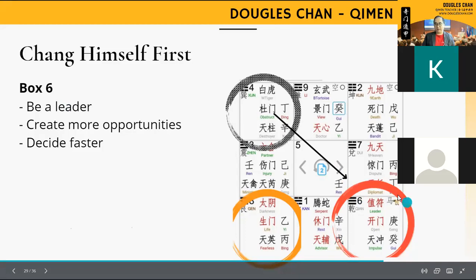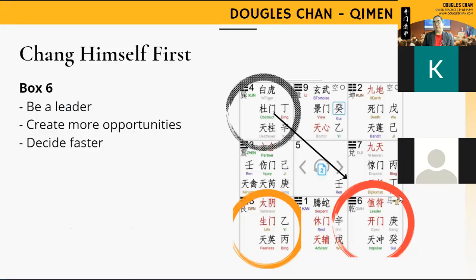Over here there's a horse, which means this person needs to be very active in what he's doing. He cannot just sit down and wait for things to happen. So in this statement itself, we are actually crafting a map for this person to change his direct wealth luck. You see, and just to share,